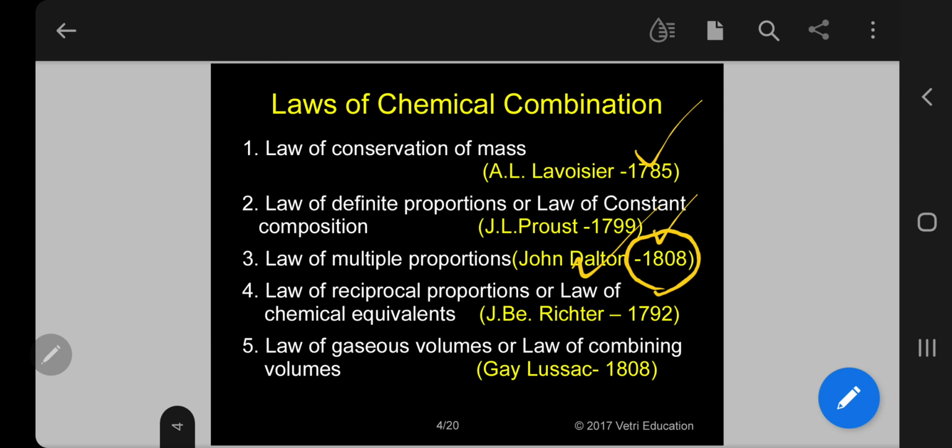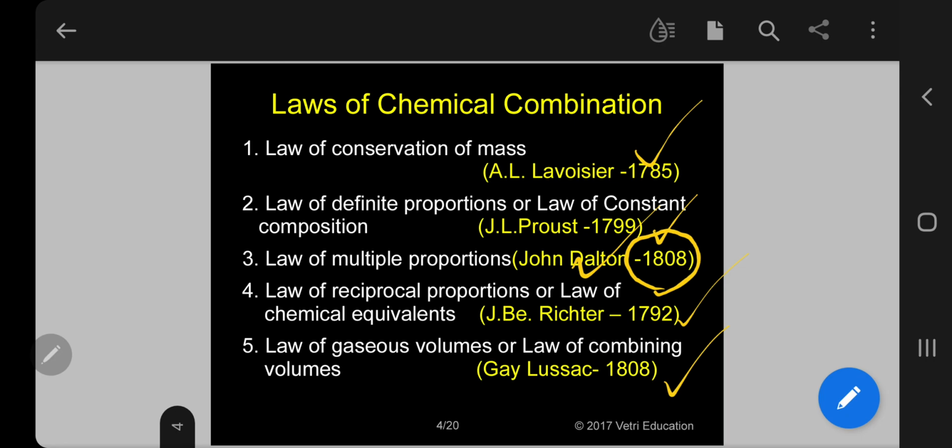4. Law of reciprocal proportion or law of chemical equivalence was introduced by J.B.E. Richter in 1792. And lastly, 5th law, law of gaseous volume or law of combining volume was introduced by Gay-Lussac in 1808.